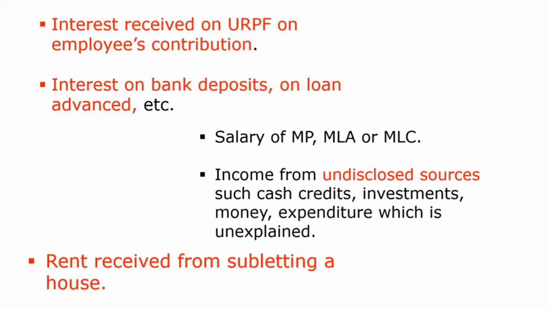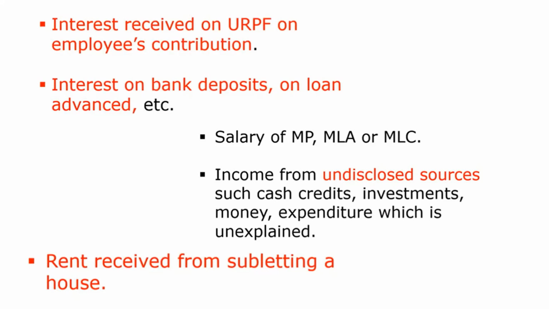income from undisclosed sources. Think that the assessee has a certain amount of money which is not disclosed, and the source can be a cash credit or investment, or he got money from certain expenditure which he couldn't explain. So all these undisclosed sources come under income from other sources.